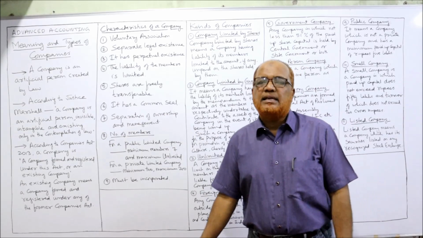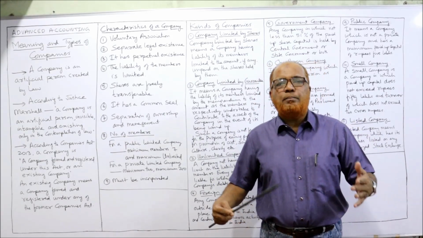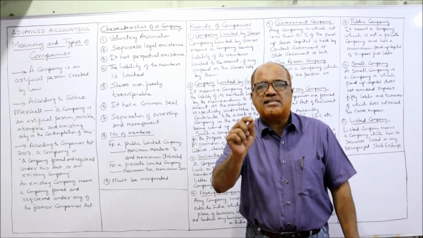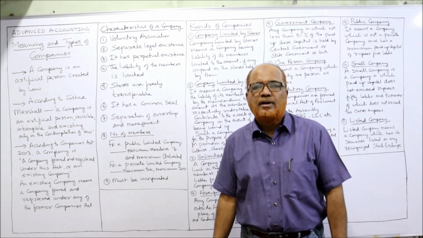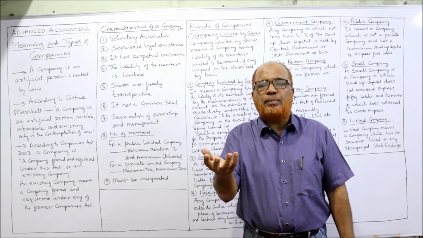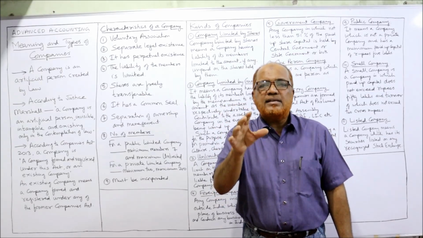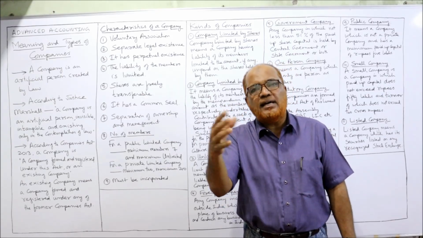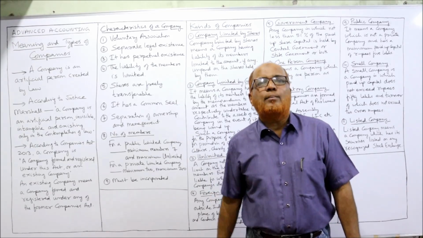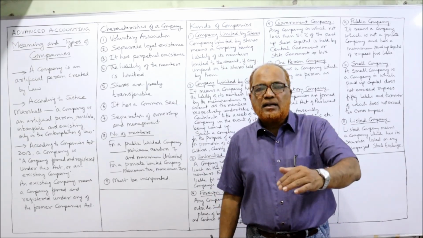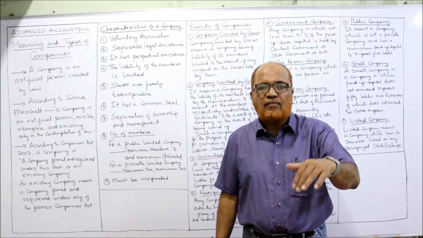It has a common seal. Just like a natural person enters into a contract by putting a signature, a company is an artificial person. It cannot act on its own. The company's actions will be taken by agents. The agents of the company are the directors. So directors will act as agents on behalf of the company.